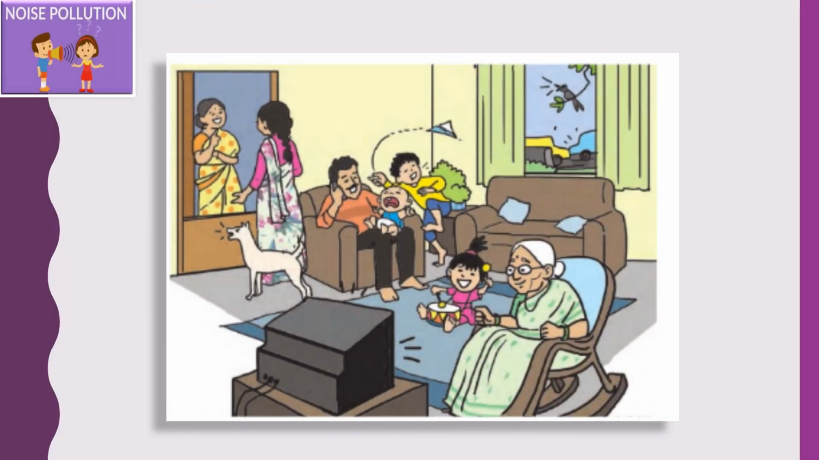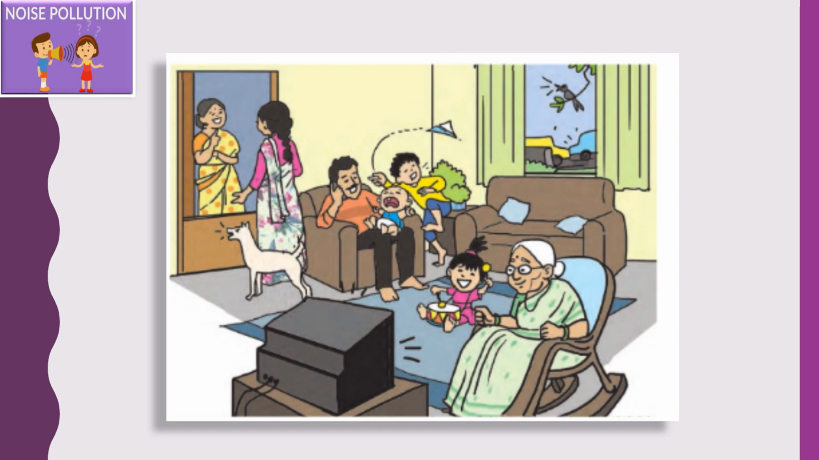Next topic is noise pollution. A loud sound is harsh to the ear. Harsh means what? It is very irritating to the ear. Such types of sounds produce noise. Now look at the picture. Make a list of all the sounds implied in the picture. So we will collect the list.